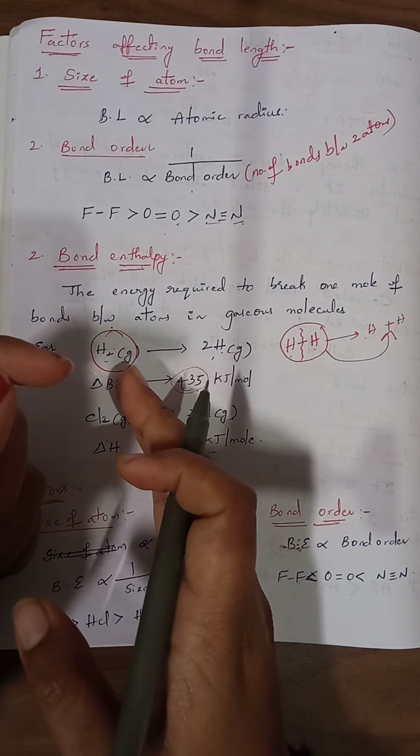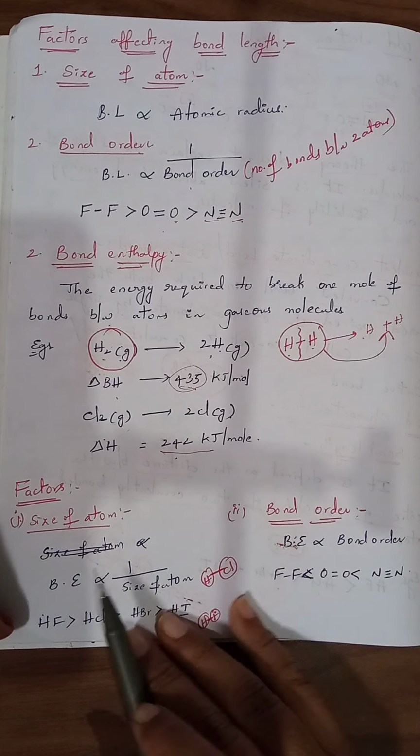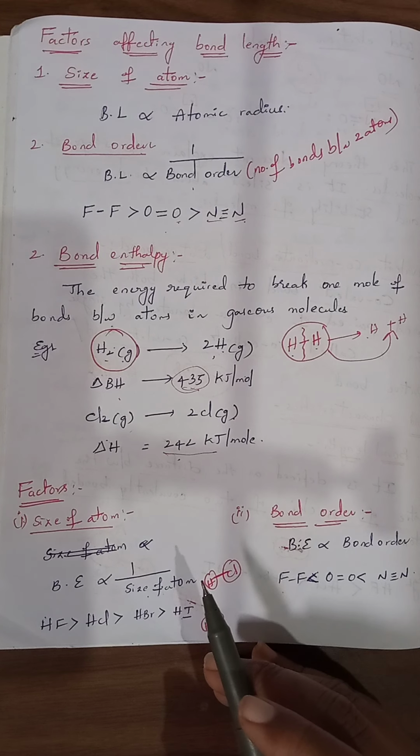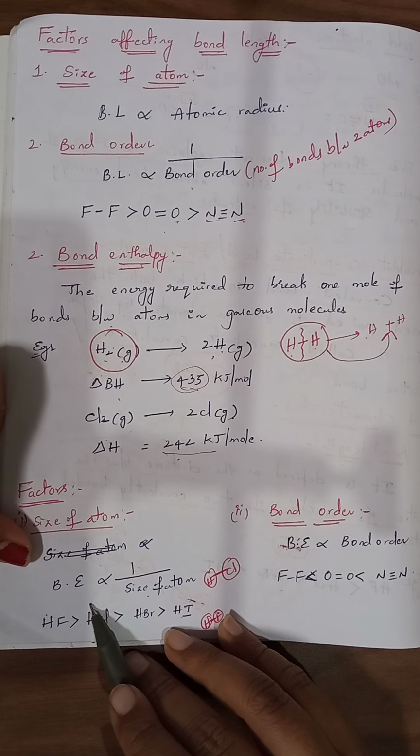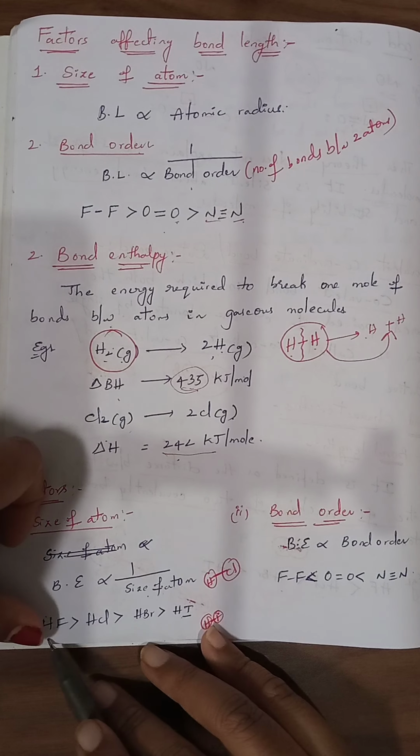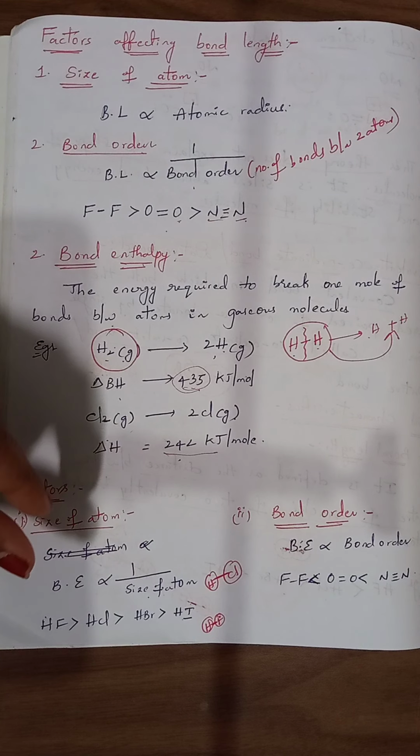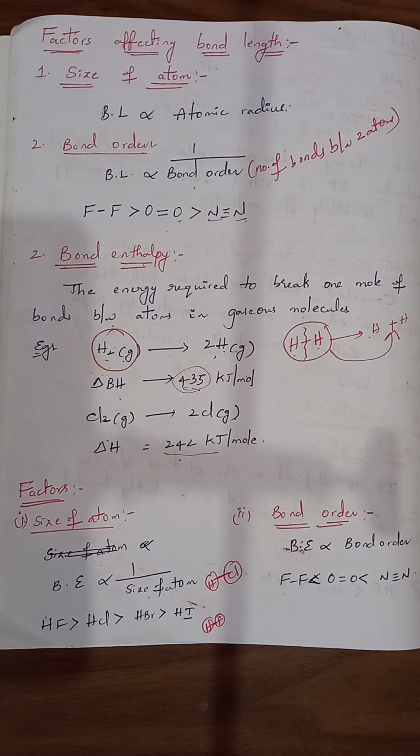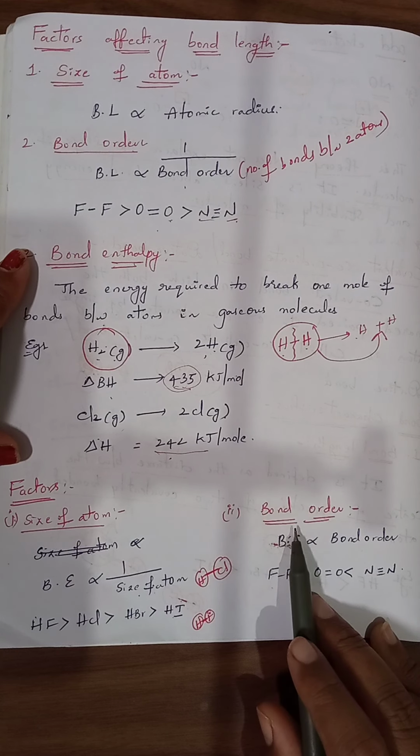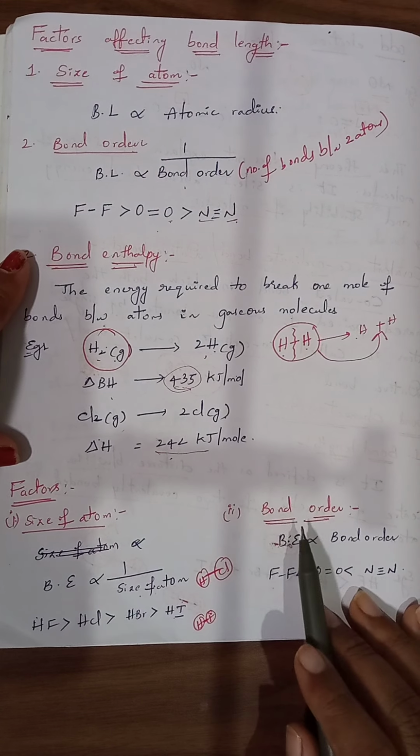To break such a strong bond, it requires more energy. That's why bond enthalpy is inversely proportional to the size of the atom. Once the size of the atom increases, bond enthalpy decreases. When the size of the atom decreases, bond enthalpy increases. In the case of the HF molecule, fluorine and hydrogen both have a smaller size, and the energy required to break the bond between them is very high. Now the second bond parameter factor which is used to explain bond enthalpy is bond